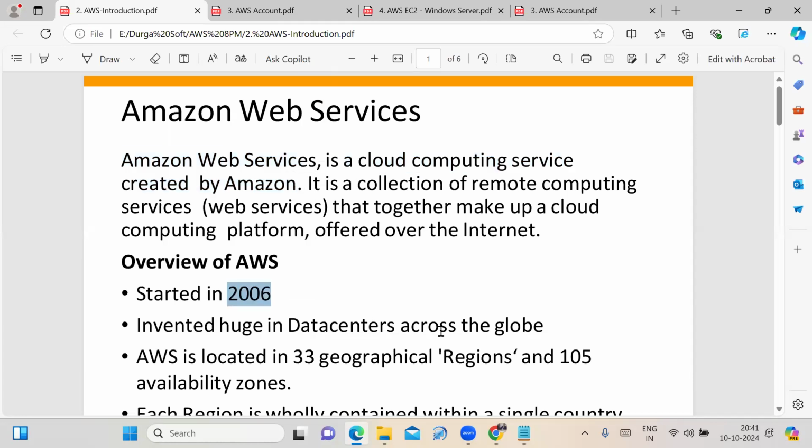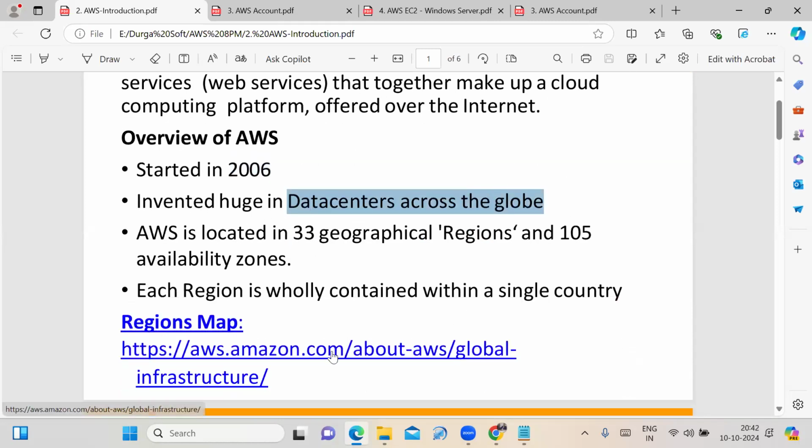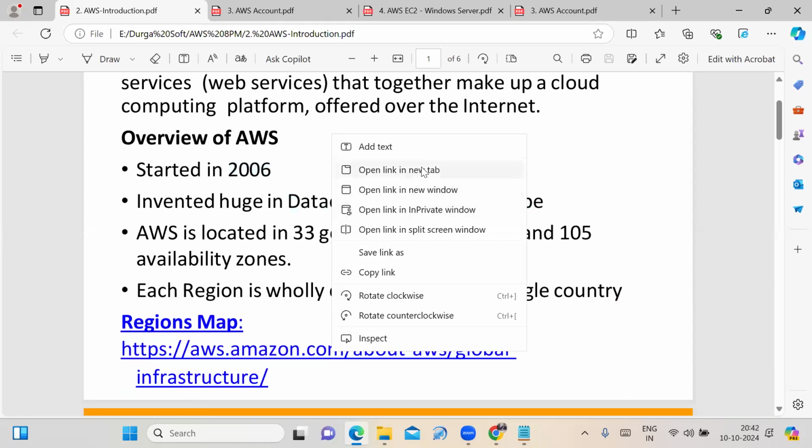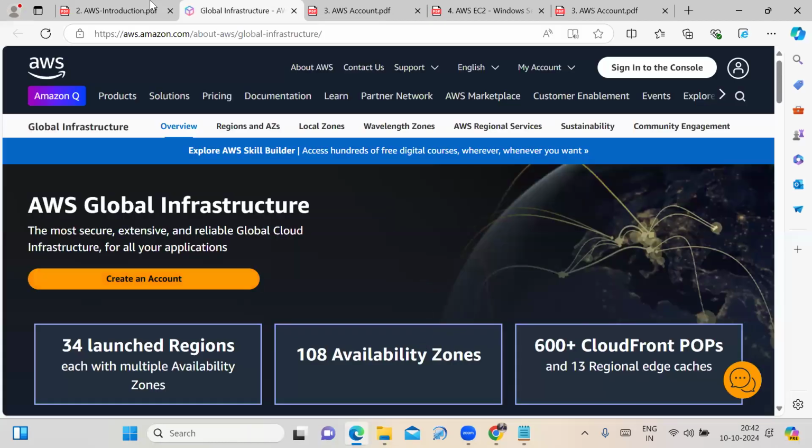Sir, how are their services provided throughout the globe? With the help of their data centers, they provide their services throughout the globe. Now let us see. I have to click on this link. See, friends, it is providing the AWS global infrastructure.